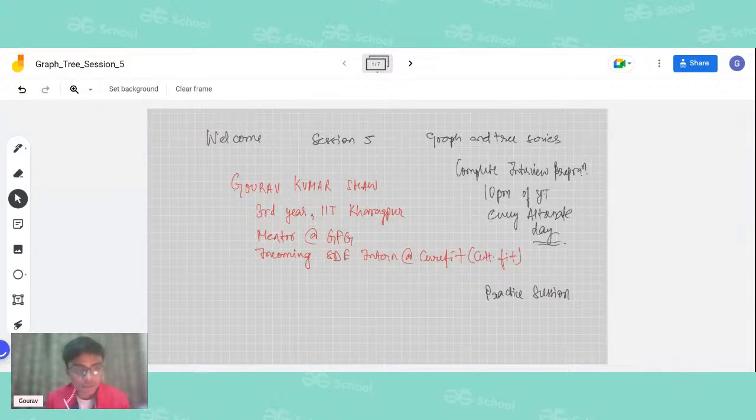Let me introduce myself. My name is Gourav Kumar Shaw, and I am presently in my third year at IIT Kharagpur. I'm also a mentor at Geeks4Geeks, and I have a software engineering internship for the upcoming summers at CureFit. Okay, so let us start with the session.